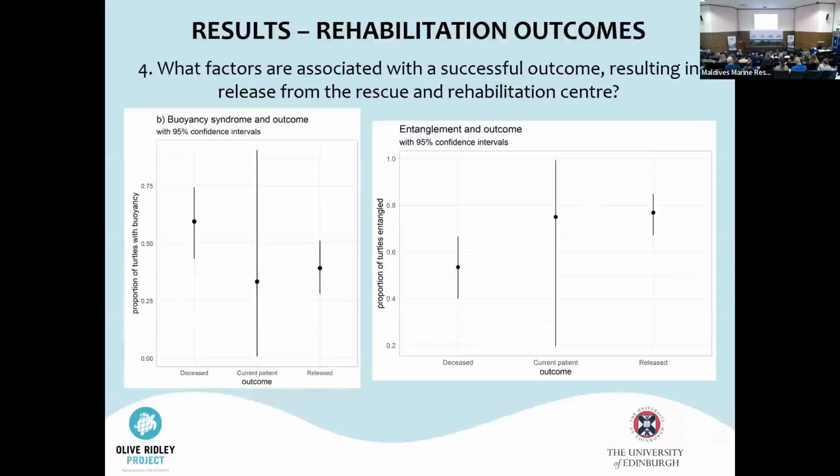Using a chi-squared test to look at change in body weight over duration in rehabilitation, we found a change in weight had a significant effect on overall outcome, as turtles gaining weight were more likely to be released.